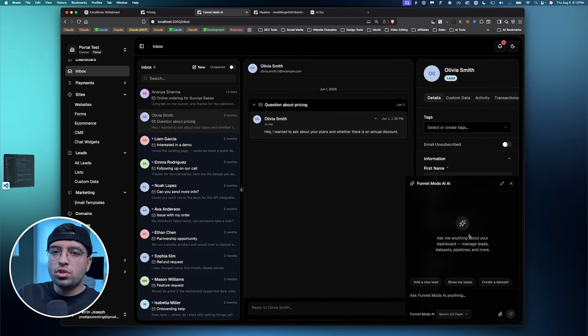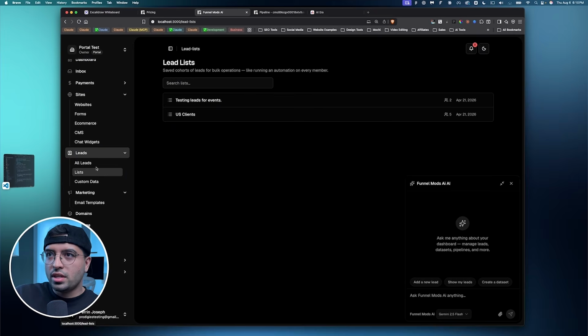And so that's why Mochi, or funnelmods.ai, is an agentic AI-powered CRM. That means you don't need to interact with the software as much. And that's the goal, at least. That's the vision. That's what I'm hoping I can accomplish. And my first step is this, right? But the point here is all of these features were built individually.